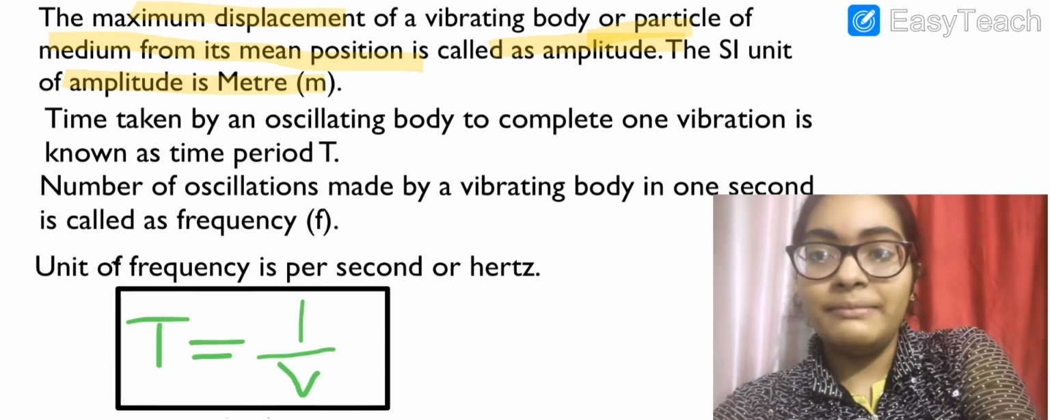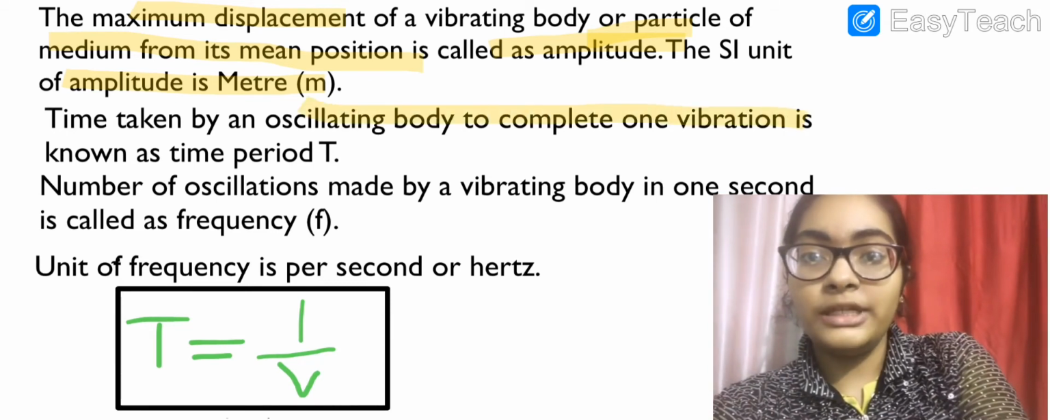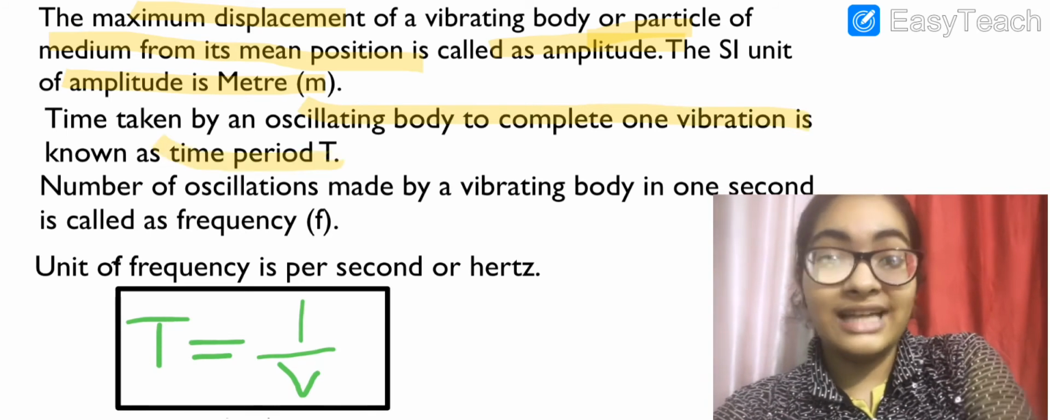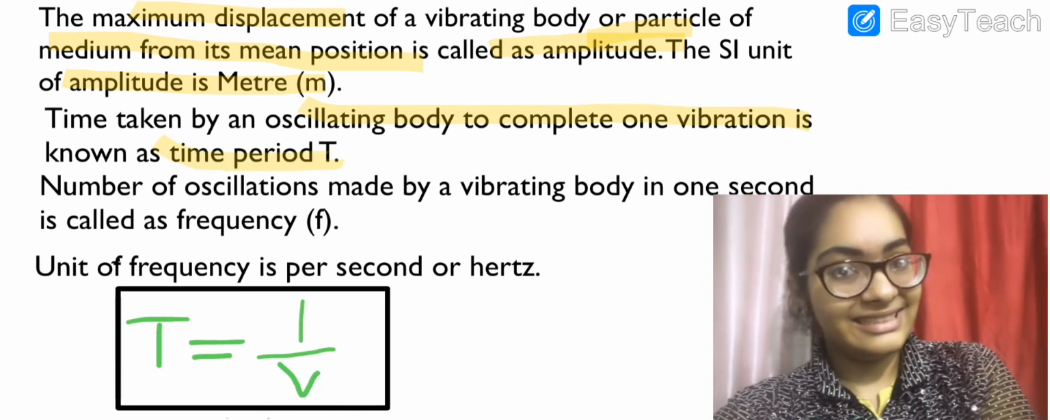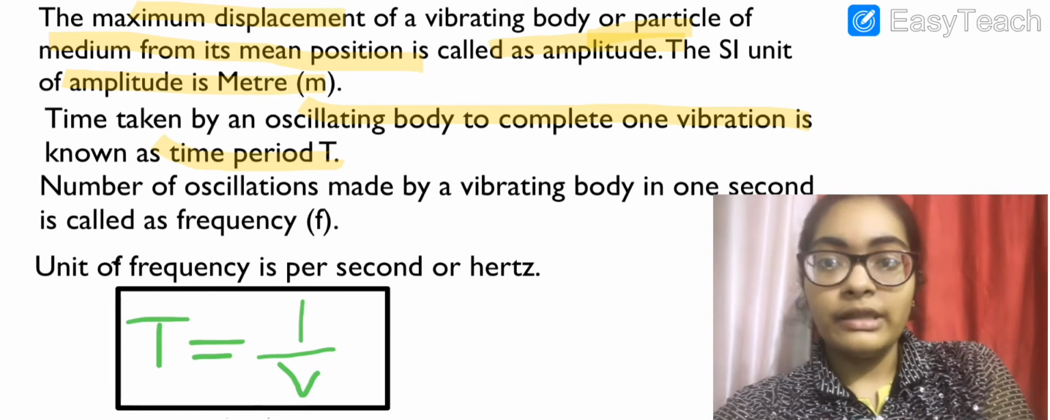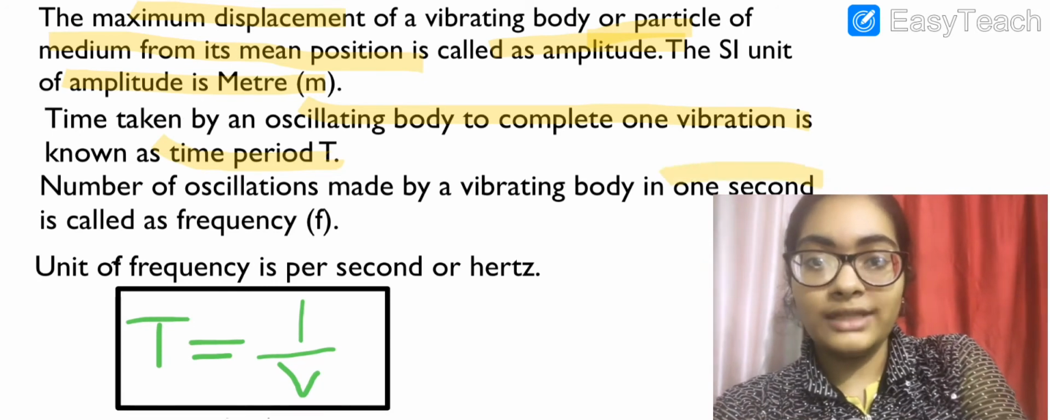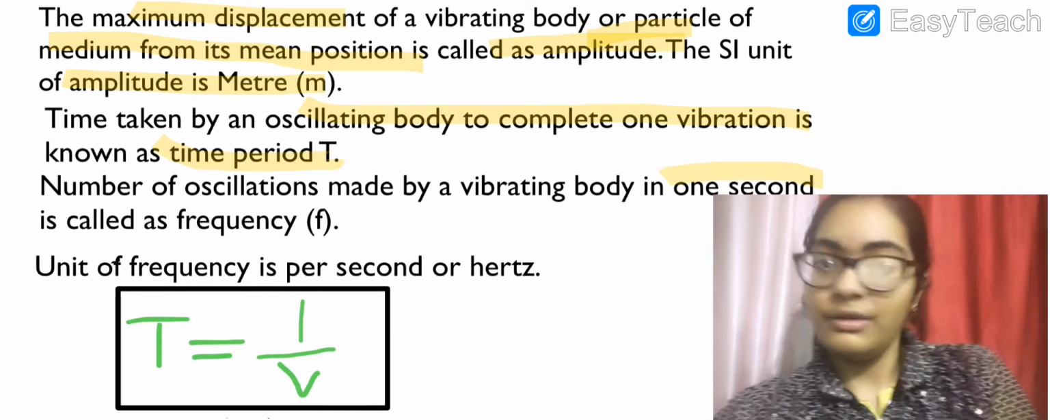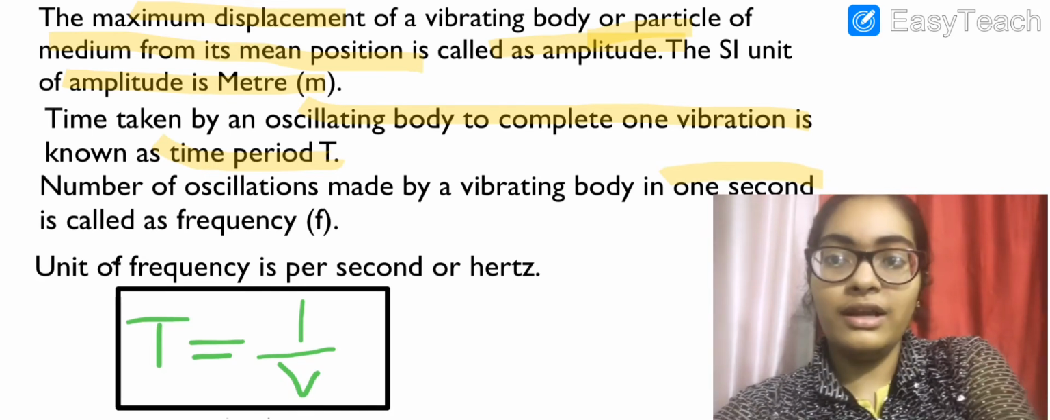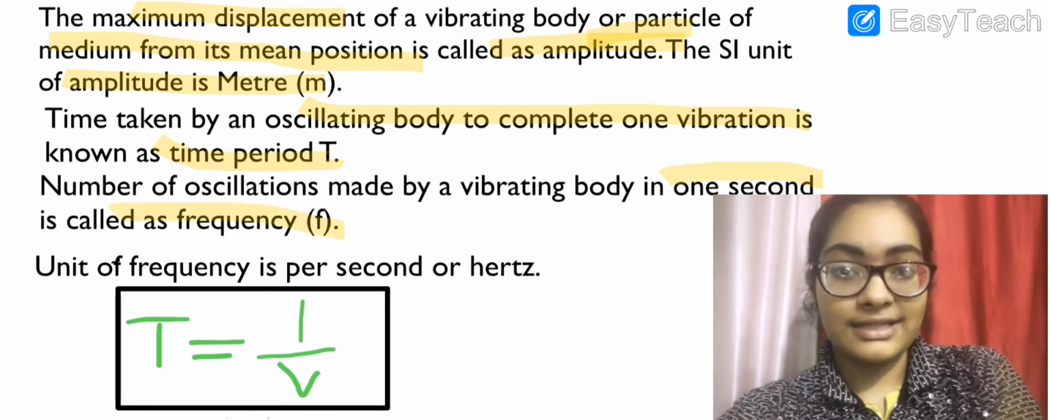Time taken by an oscillating body to complete one vibration is known as time period, denoted by T. Very simple. Number of oscillations made by a vibrating body in 1 second. This is very important. In 1 second is called frequency, that is denoted by f or also nu.